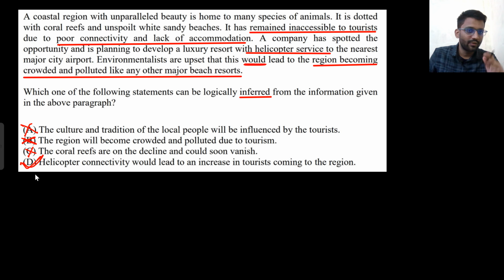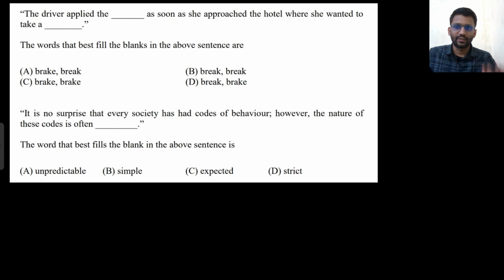So if you solve this problem quickly, you may click on B, but that would be wrong. Although A and C are directly wrong, so no one would click on those statements, between B and D there is ambiguity. Some guys would click on B very quickly, but this is not inferred. It's their assumption. So option B would not be correct, only D would be correct. Well and good. Let's move on to the next set of questions.